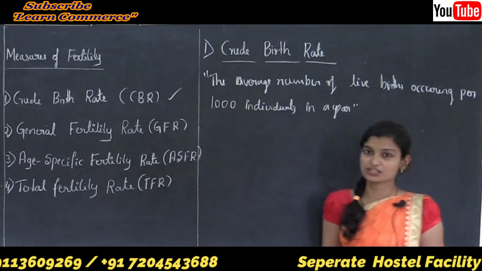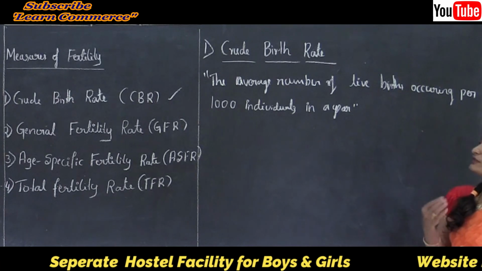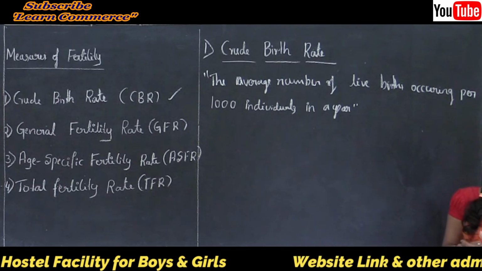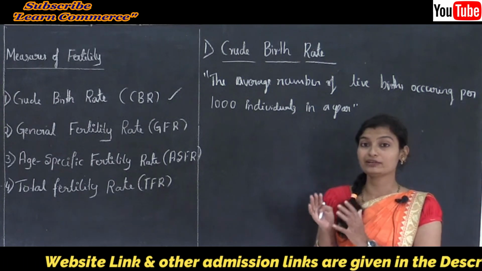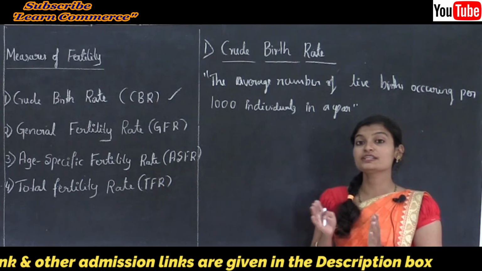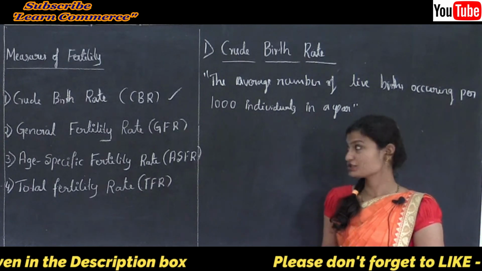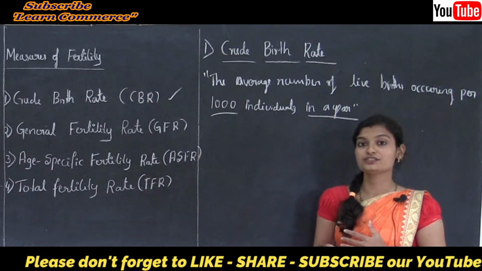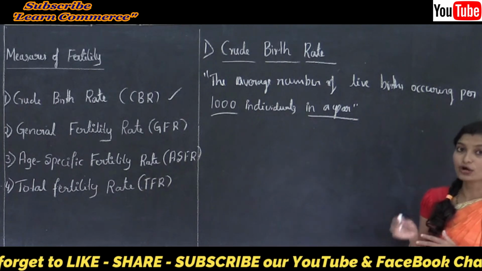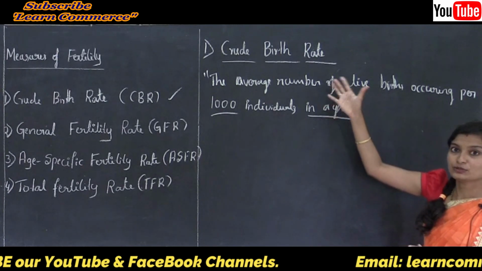It means if we consider 1000 individuals, that is 1000 population, in a year, how many live births are occurring in that particular year, that is the crude birth rate.